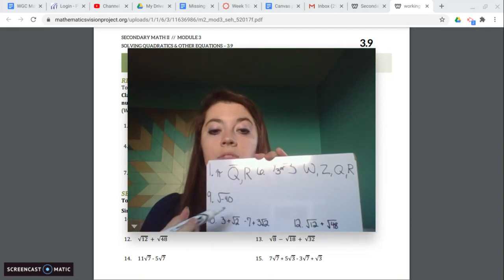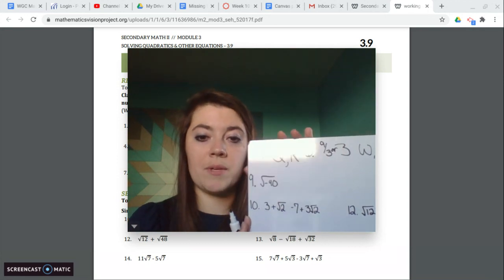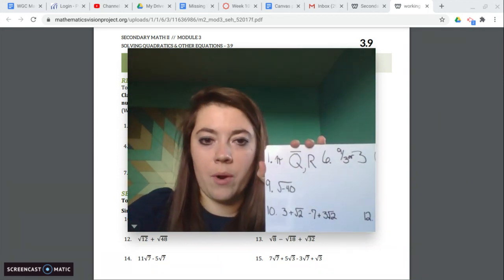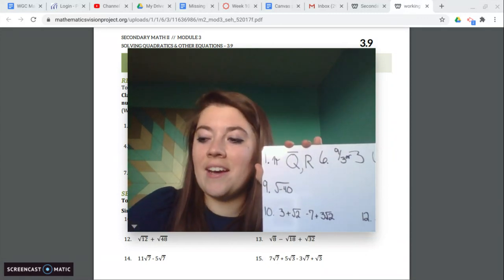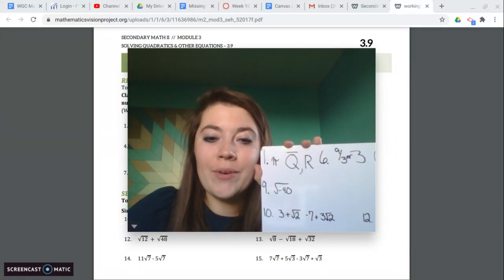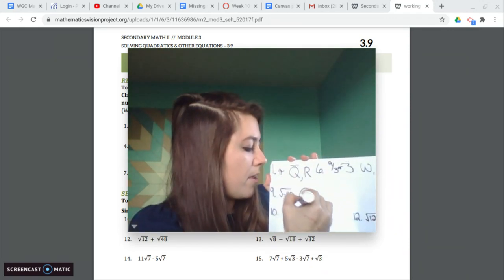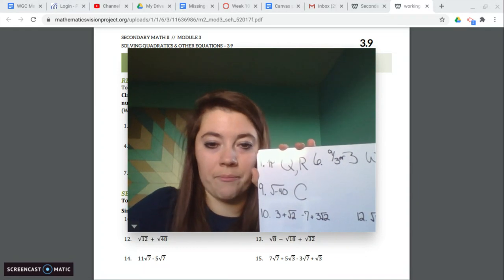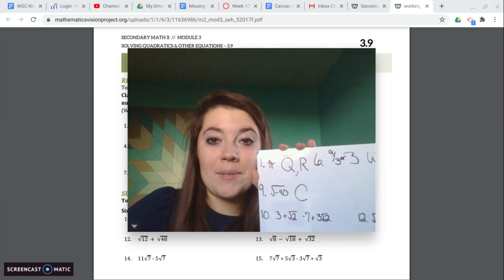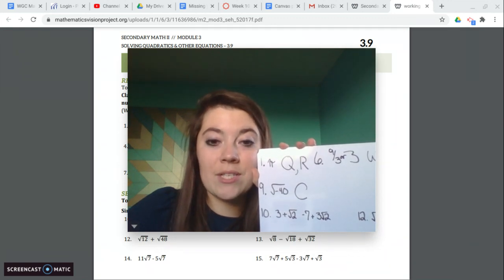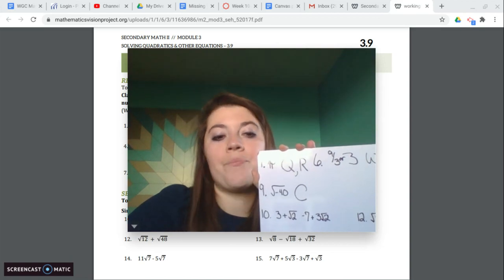Now, number 9, we have the square root of -40. Any other time, if we would see this, we'd say, oh, not possible. We can't take the square root of a negative number. Now we can. In the complex number system, you can take square roots of negative numbers. So this is part of the complex system, and this is completely possible now. Instead of saying not possible when you see a negative under the square root, now you can actually do something. So we can expand on that now.